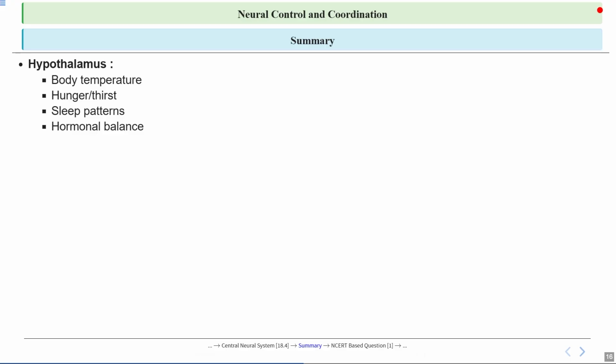Okay, so it helps control stress hormones when you are nervous before an exam. That kind of job is done by the hypothalamus. It is a key part that is responsible for maintaining hormonal balance.